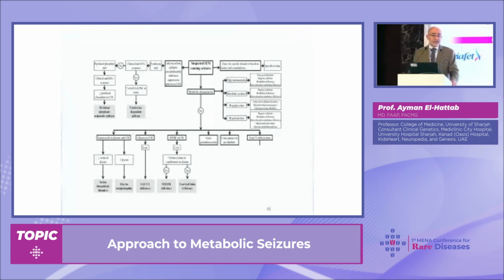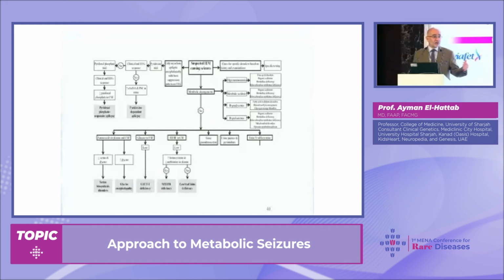Very good. Then, these are more of the CSF tests. We can do many urine tests. The two important tests: one is for purines and pyrimidines in urine, because we have a big category of inborn errors of metabolism, the disorders of purine and pyrimidine metabolism, and many of them present with seizures.